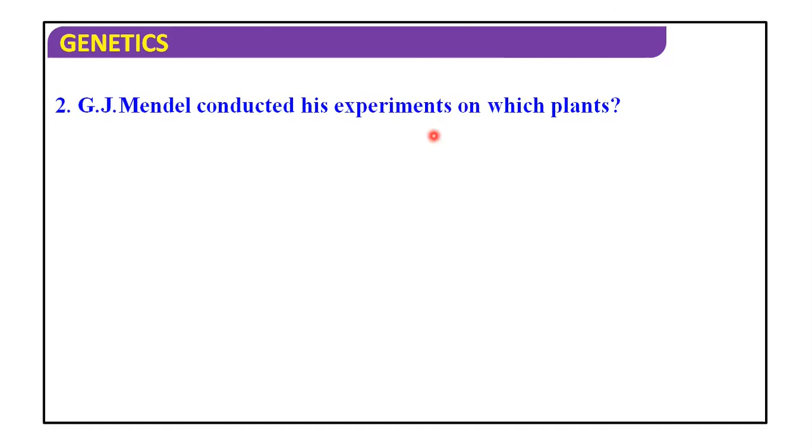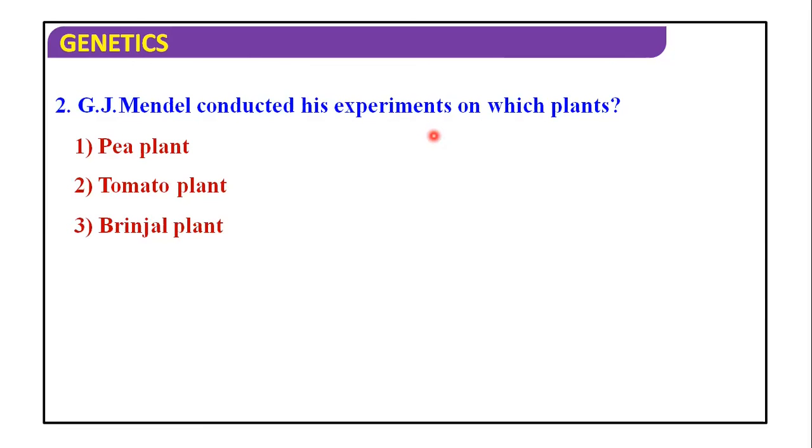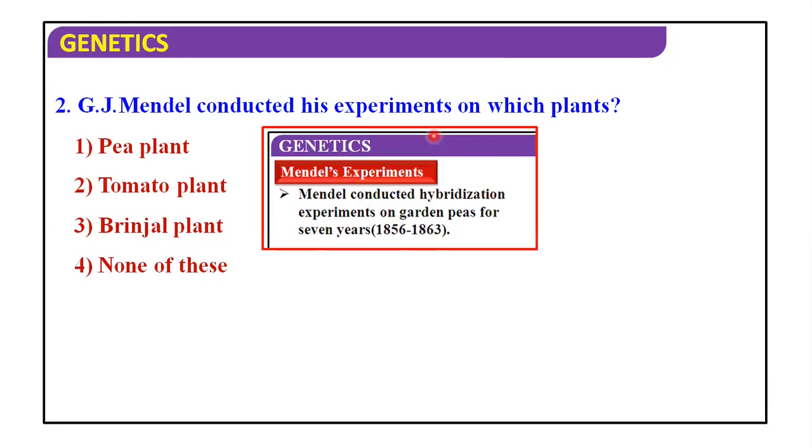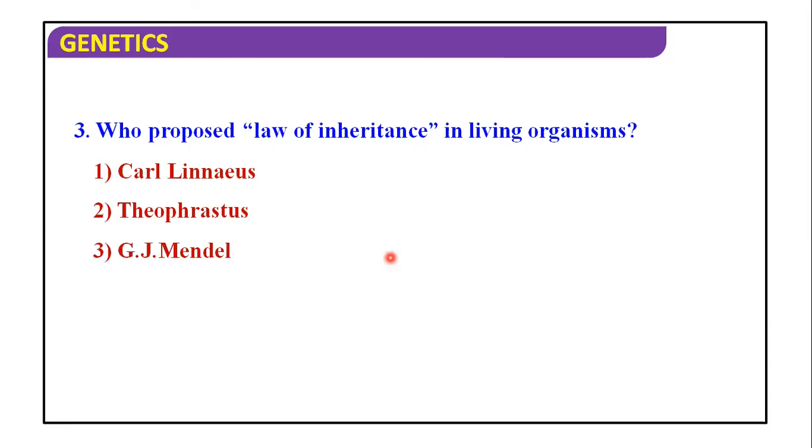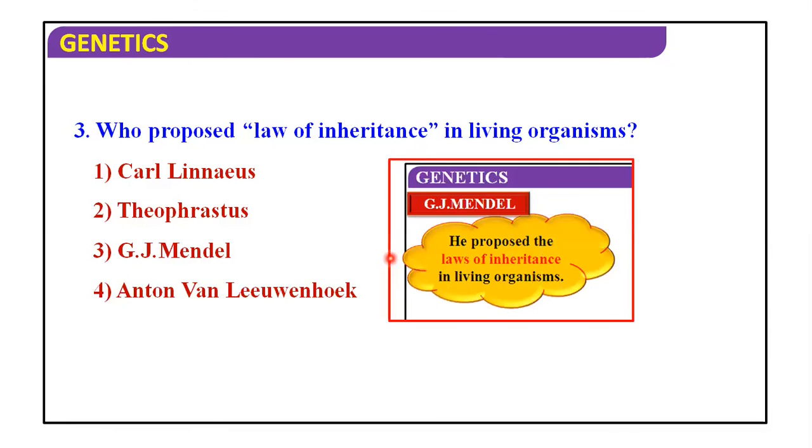Gregor John Mendel conducted his experiment on which plant? Pea plant, tomato plant, brinjal plant, or none of these? Mendel conducted hybridization experiments on garden pea for 7 years, so the answer is pea plant. Who proposed the law of inheritance in living organisms? Carl Linnaeus, Theophrastus, Gregor John Mendel, or Anton van Leeuwenhoek? The answer is Gregor John Mendel.